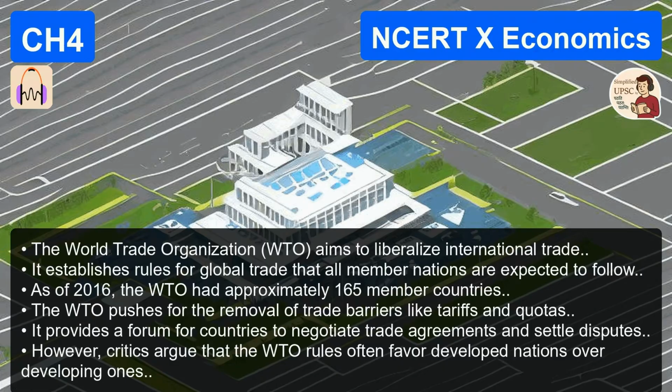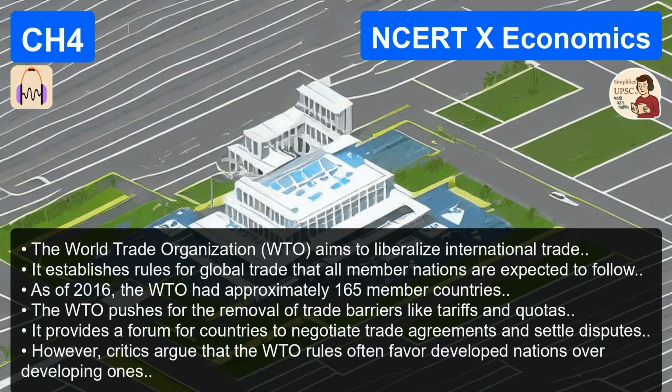You mean things like trade wars? Exactly. Trade wars between the US and China, banning apps, slogans like Make in India or America First. These are all examples of sovereign nationalism. So countries are rebuilding the very barriers that 1991 took down. Precisely. So for the exam, you use the NCERT concepts, MNC, supply chains, to explain what is being dismantled or protected by this new sovereign nationalism. You show the examiner you understand the mechanic from the textbook and the context from current affairs. That's how you score big marks.